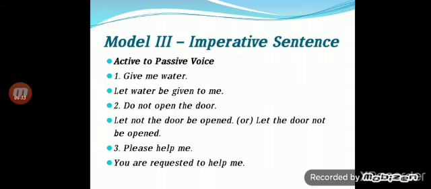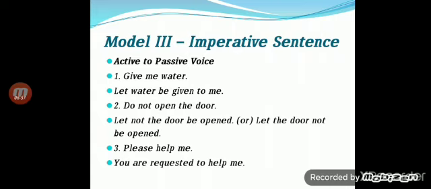Don't open the door. Again use the word let. Let not the door be opened. Or you can say, let the door not be opened. This is in a negative format, so we use not at the beginning of the subject, or after the subject.